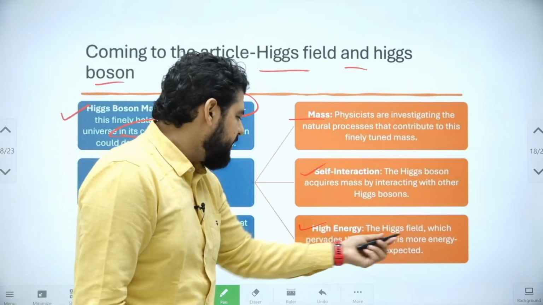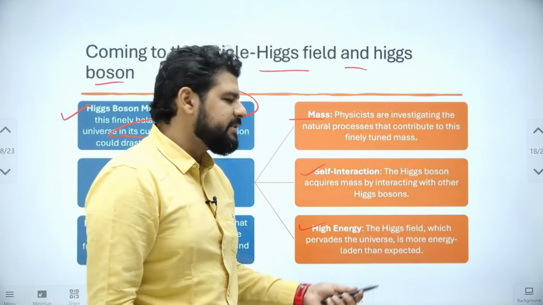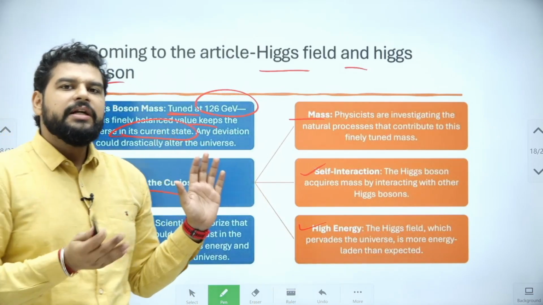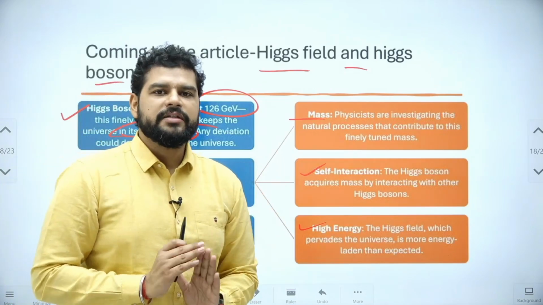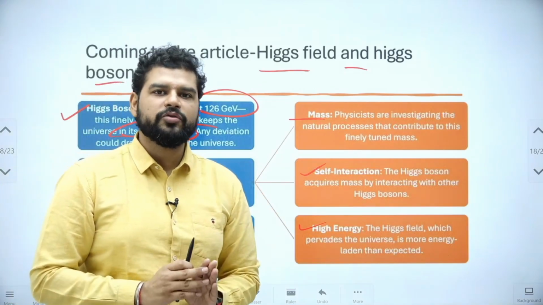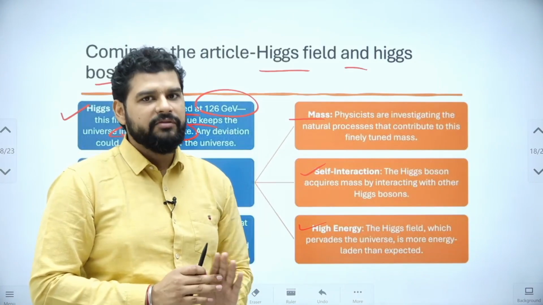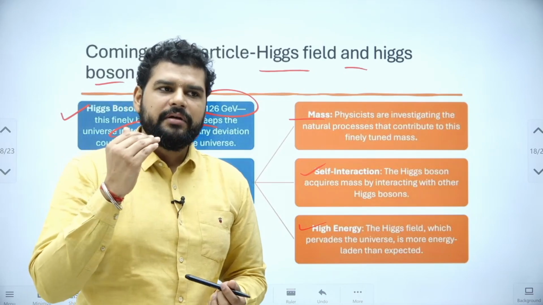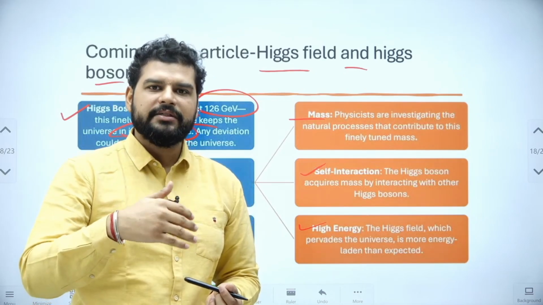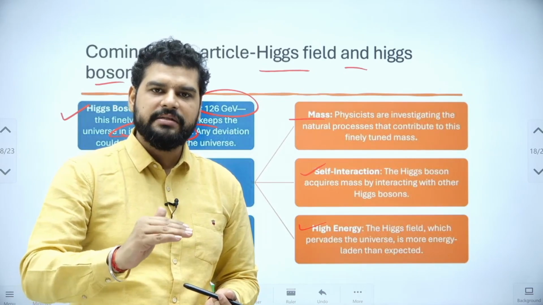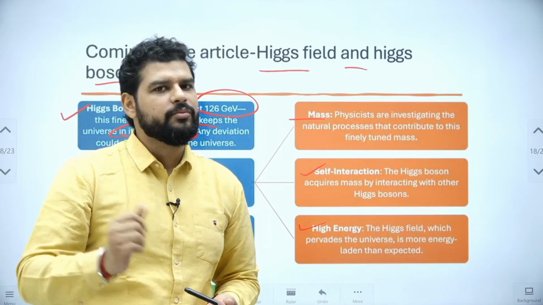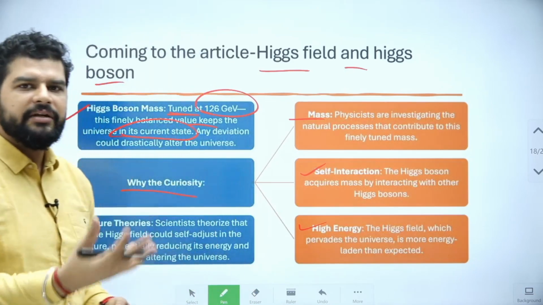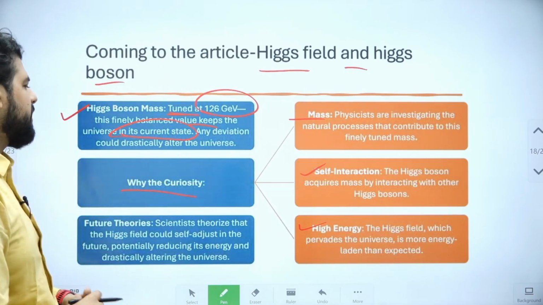The Higgs field, which pervades the universe, is more energy-laden than expected because the Higgs field is proved by the existence of the Higgs boson, and the mass of the Higgs boson was found to be 126 GeV. So scientists have concluded that the mass provided by the Higgs field is high for the Higgs boson. So the Higgs field also has high energy. Only then will it provide high energy to the Higgs boson.